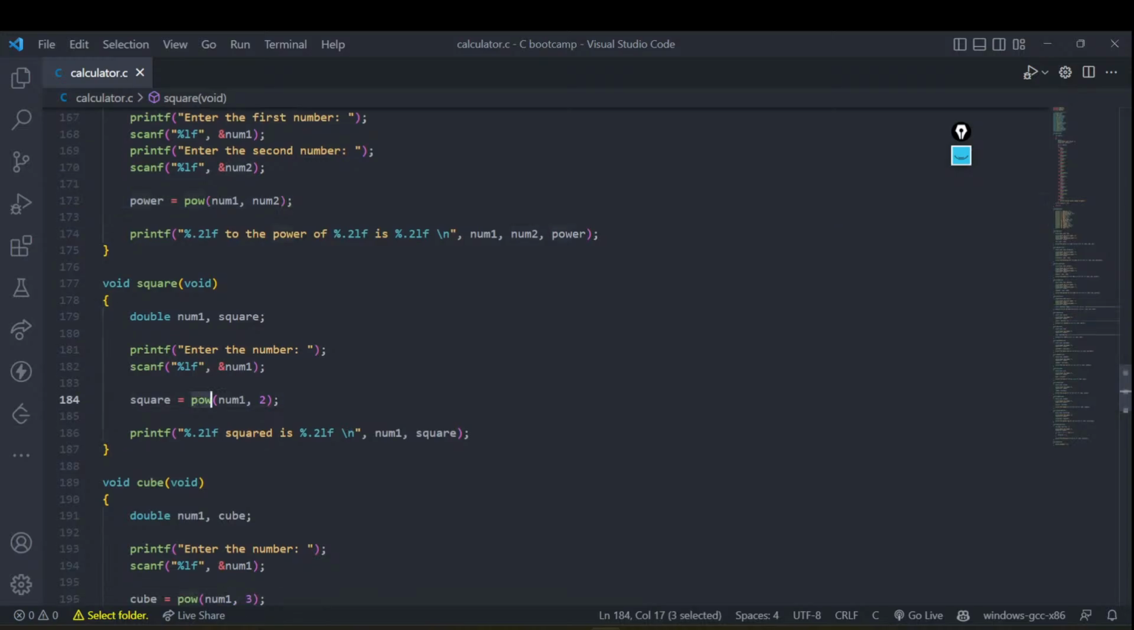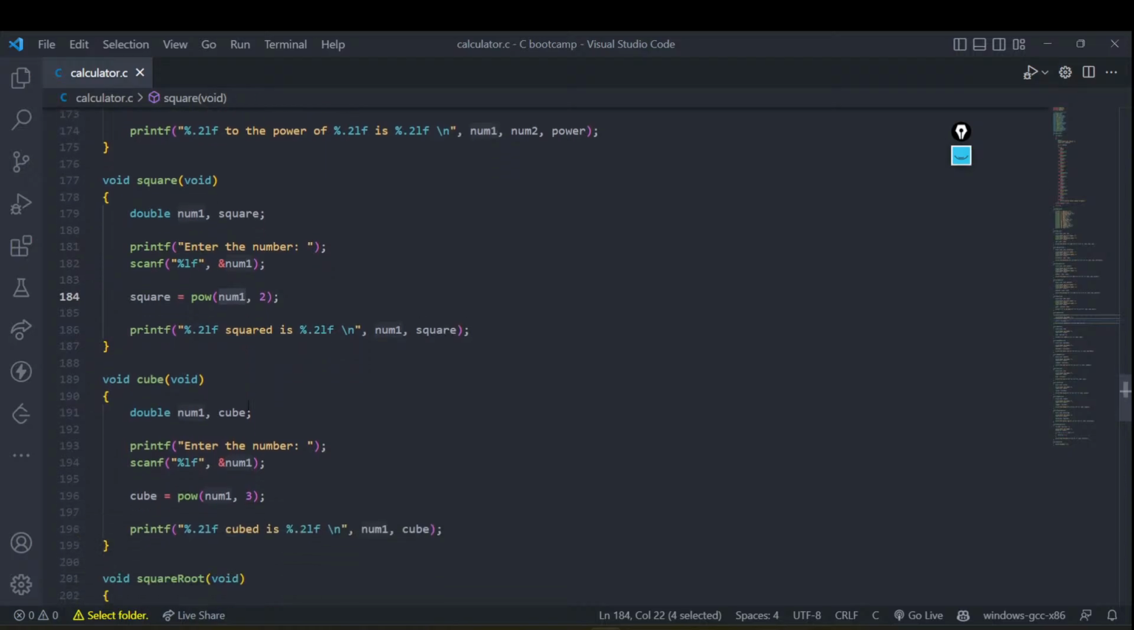In the power function, if you have to square a number, you can clearly say that you'll get the number and you'll just power it to 2. Or you can simply, in simple terms, just say number into number, right? That is the thing about it, right?